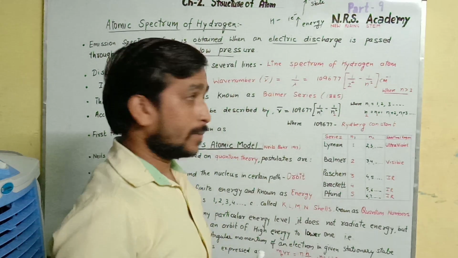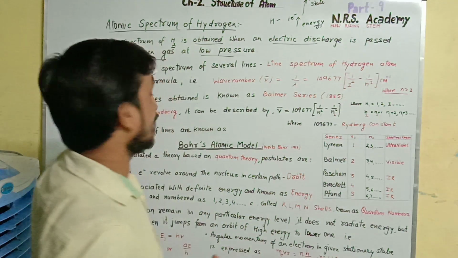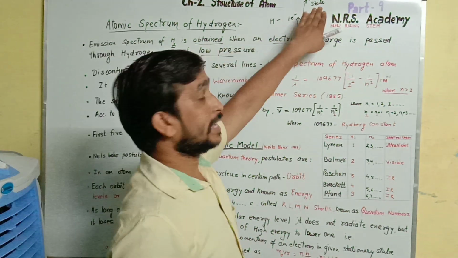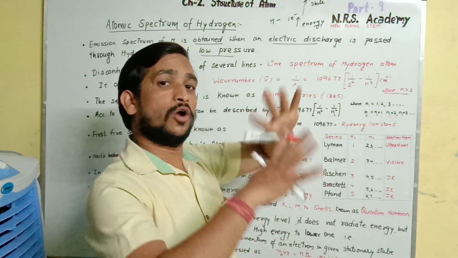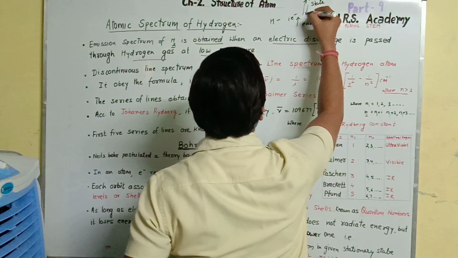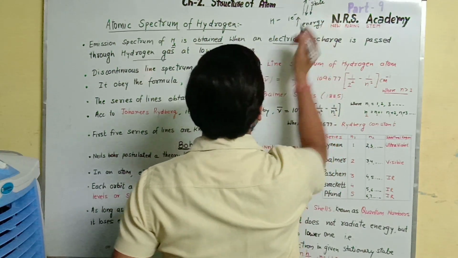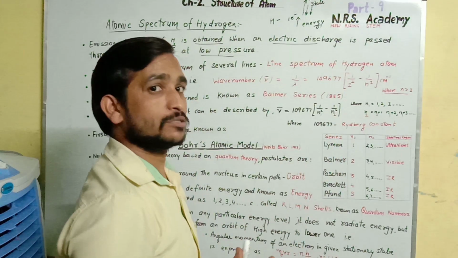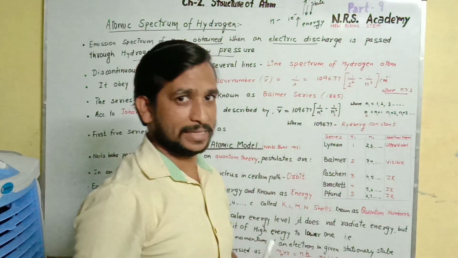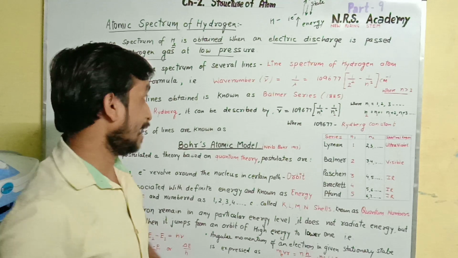But whenever we pass more and more electric discharge through the hydrogen gas, the excited state having a lot more energy will come back to its ground state. During this coming back to the ground state, it emits various spectral lines of the visible region. So this is called the atomic spectrum of hydrogen gas.